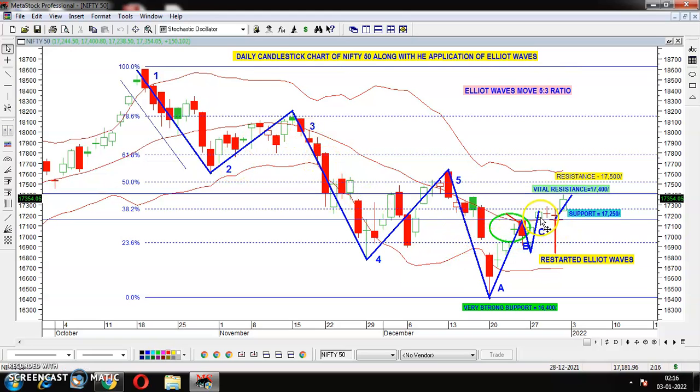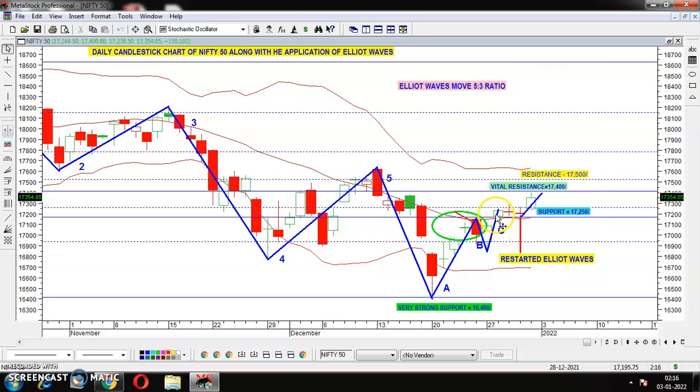Now the end of the Elliott wave is over here. The Elliott wave ended over here. Now we have to check whether it restarted towards the downside or towards the upside. But it didn't come down. Instead of coming down, the Elliott wave restarted from here towards the upside. But the first wave has not yet been completed; the first wave has just started.